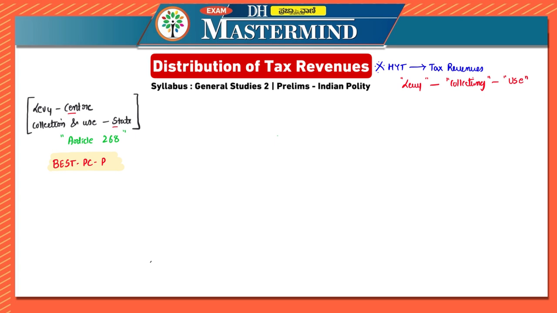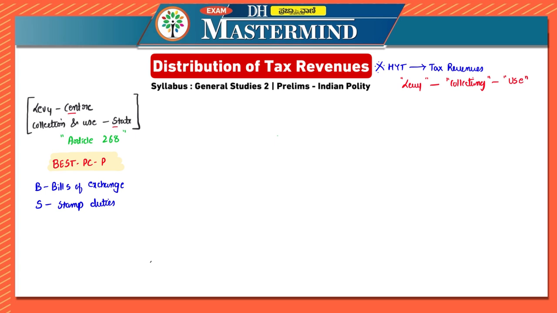Now, in case of BEST PC of Puducherry, B stands for bills of exchange. S stands for stamp duties.